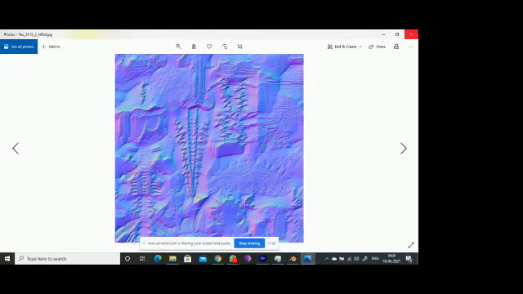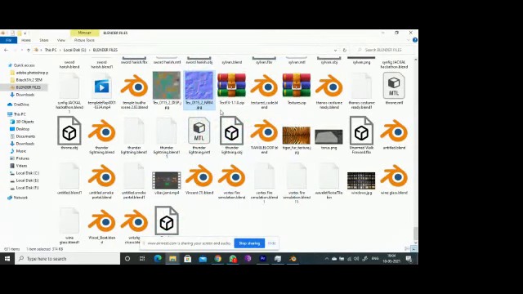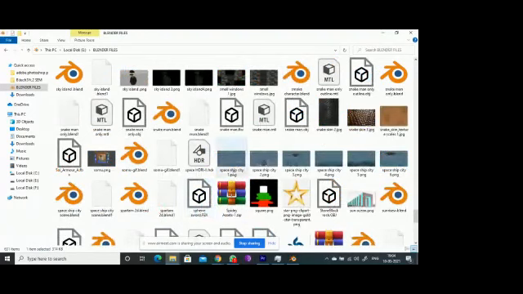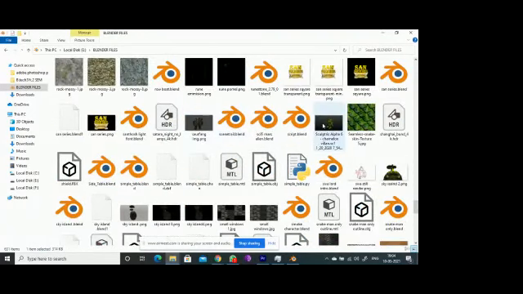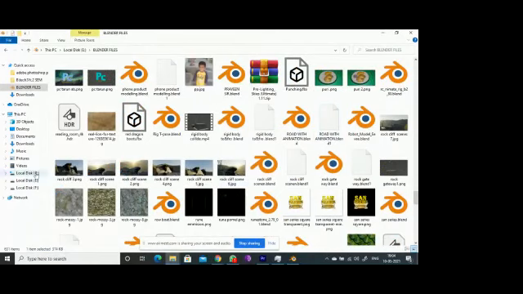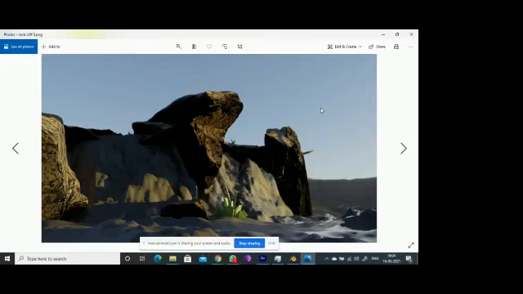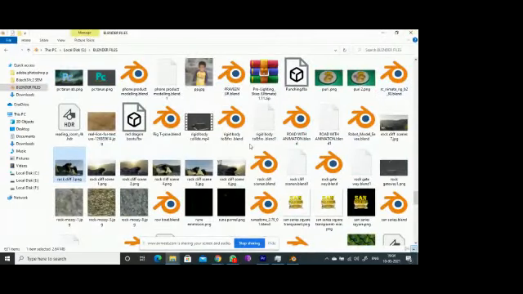So this is one of my works. You can make normals like this. You can make anything. Here you are able to see this rock is much more realistic. This is because I have a rocky texture with the normals.